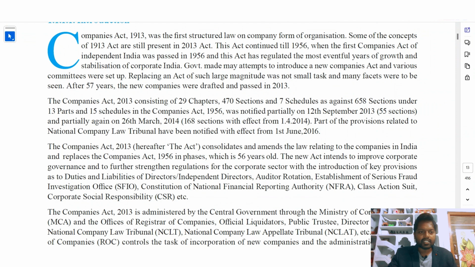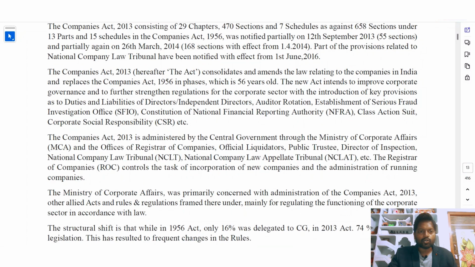Part of the provisions related to the National Company Law Tribunal have been notified with effect from 1st June 2016. The Companies Act 2013 consolidates and amends the law relating to companies in India and replaces the Companies Act 1956 in phases, which is 56 years old.